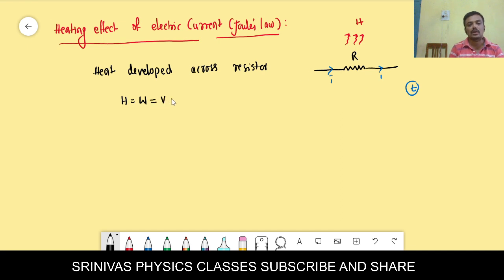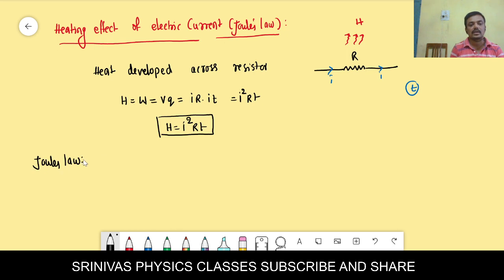That work done is equal to the potential difference into charge. This potential, according to Ohm's law, we write as IR, the charge Q we write as IT, and finally we get I square RT. The heat formula is I square RT, we should remember it. According to Joule's law, the heat depends upon the square of current, the heat depends upon the resistance, and the heat depends upon the time. These are the three factors on which the heat depends.